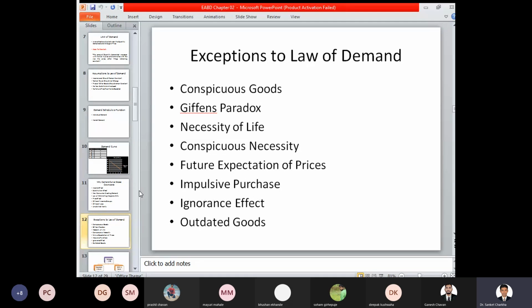Giffen's paradox. Giffen's paradox relates to the concept of the quality of goods provided. Whether a particular good has good quality or bad quality, a particular consumer will prefer only those products which suit his quality preference, and whether the product's price increases or decreases, there will be no impact.